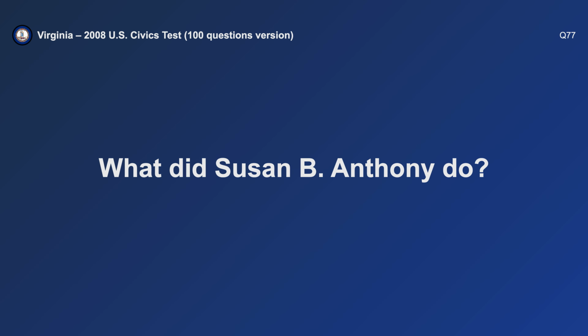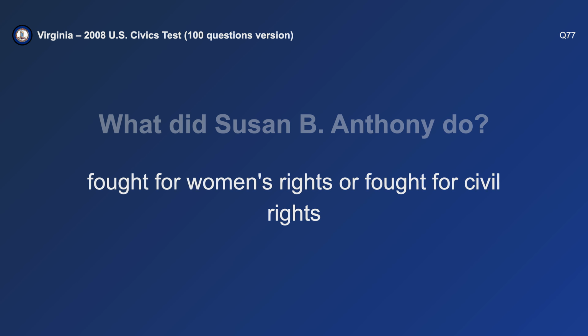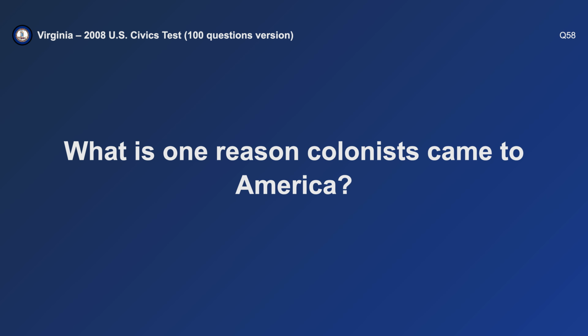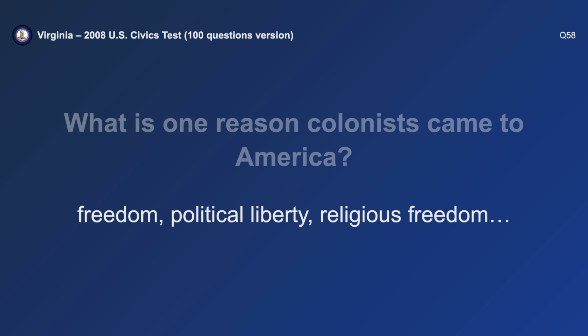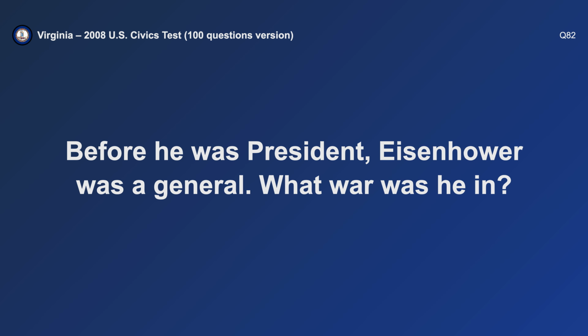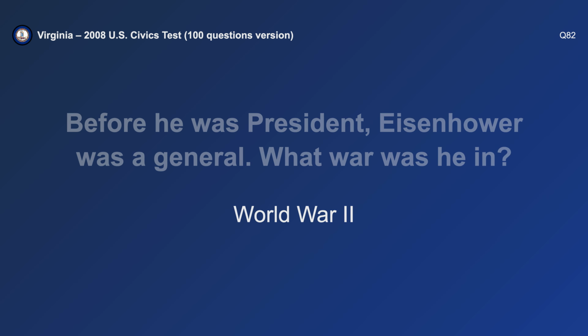What did Susan B. Anthony do? Fought for civil rights. What is one reason colonists came to America? Freedom. Before he was president, Eisenhower was a general. What war was he in? World War II.